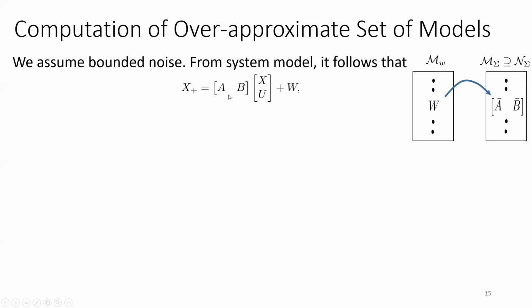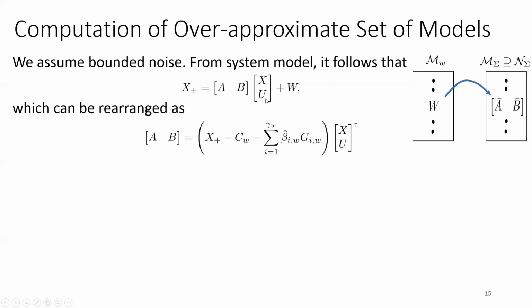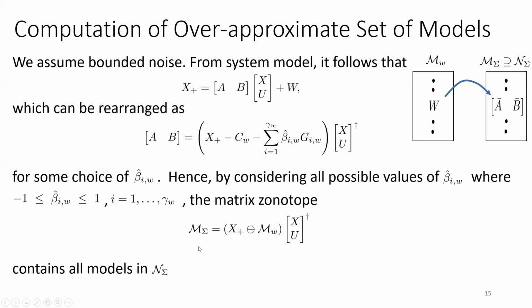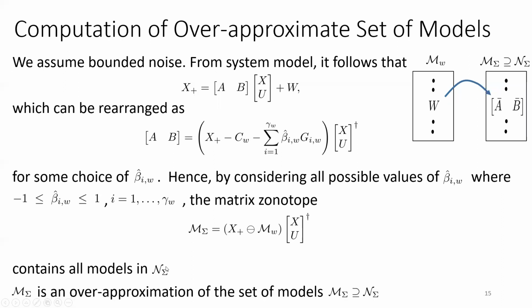We don't know the AB, so let's have it on one side, and we don't know the W, so let's have it as a single point inside the matrix zonotope with a specific beta. And then let's move along the MW. This will result in M sigma, which is x plus Minkowski sum MW multiplied by the pseudo inverse of the data, which will contain all the models in N sigma, and is considered an over-approximation for the set of models.